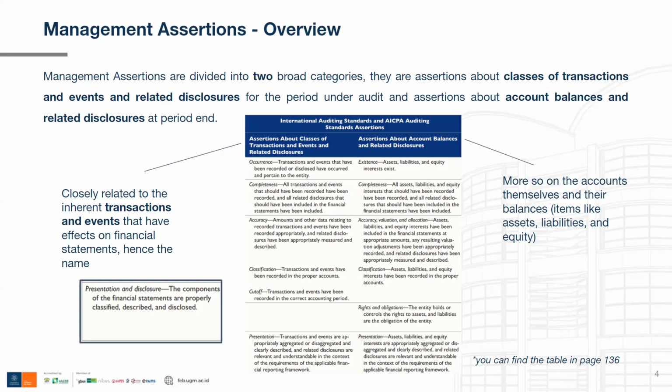Whether or not a sale transaction has been recorded by the management is considered an assertion about classes of transactions and events. On the other hand, assertions about account balances are related to the items or accounts themselves and the respective balances. For example, like I just mentioned earlier, Astra has 61 trillion rupiah available for use.